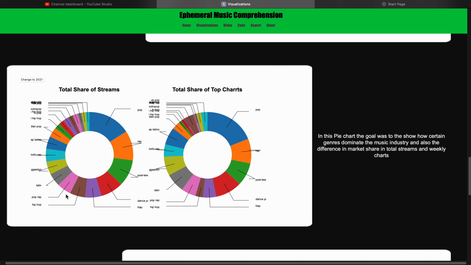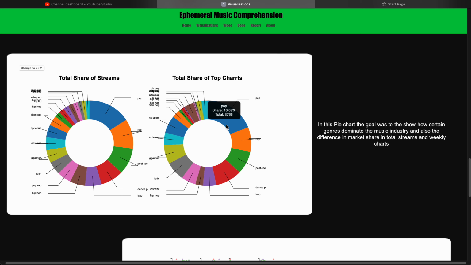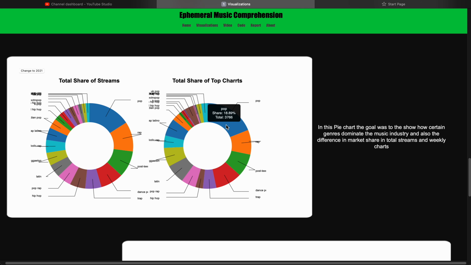Now for a slightly different visualization, we have two pie charts. The first pie chart visualizes the total share a genre had of the total streams of that year. For example, pop had 15.8% market share for streams. However, it occupied 18.9% of the positions on the weekly charts. This shows that even though it has slightly fewer streams, it had much more popularity in the weekly chart, which is actually visible in the next visualization as well.